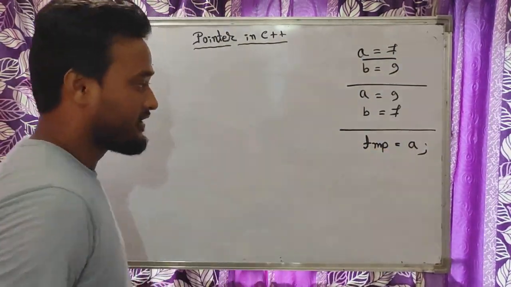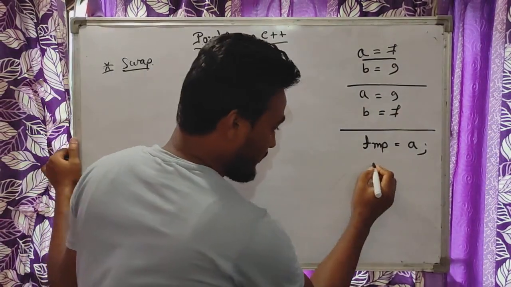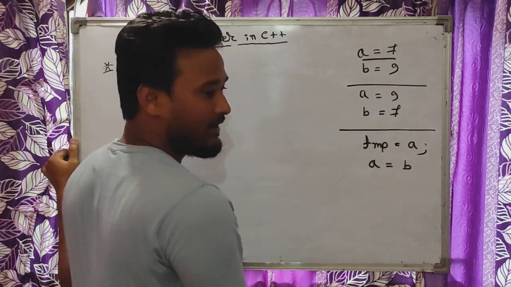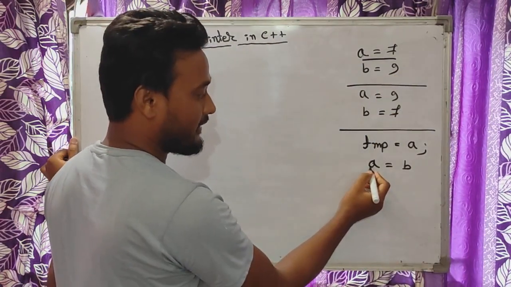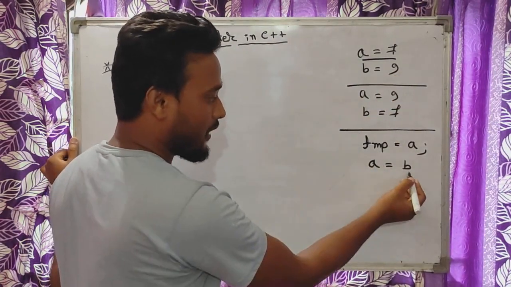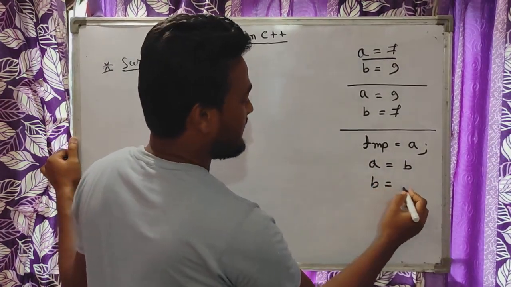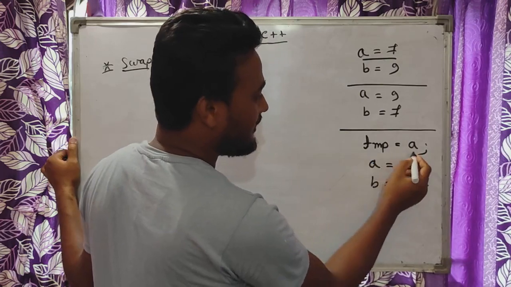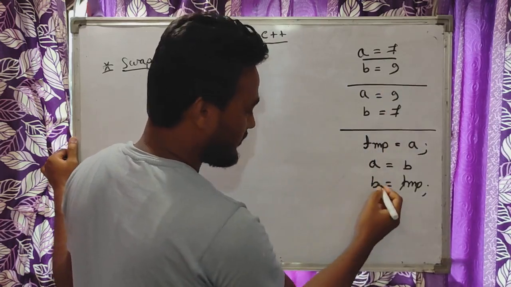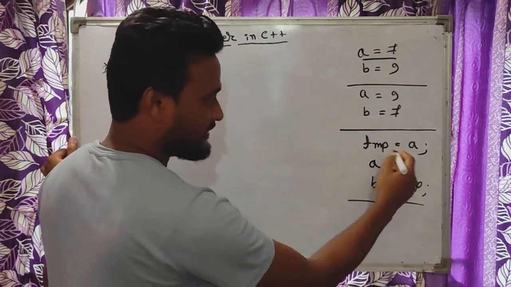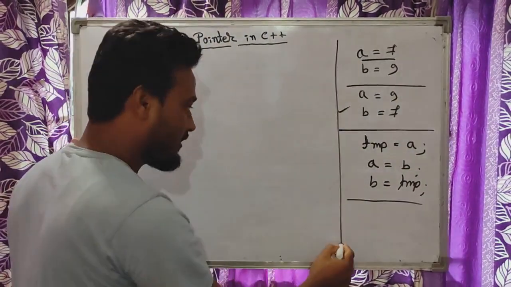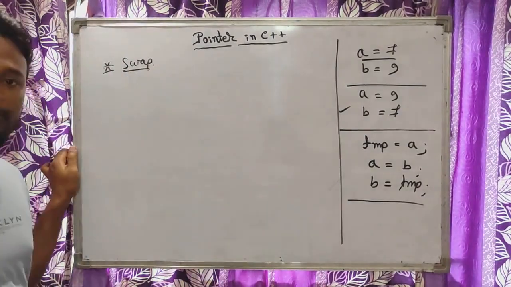Now a is saved. Okay. Now what we do, we'll write here a equal to b. So b's value is 9, right? So 9 will be assigned here to a. You can see here 9 is assigned here. Now again in b, we can assign the value of temp. So ultimately temp is holding the value of a, that is 7. So when you write this statement, you will get this output. Okay. So this concept only we are going to discuss with the help of pointer.